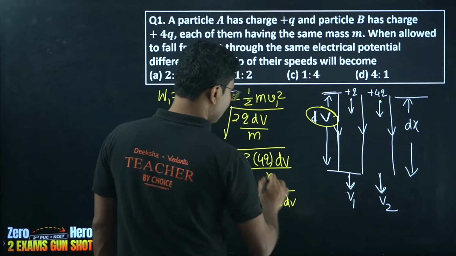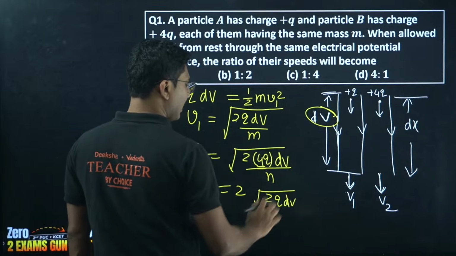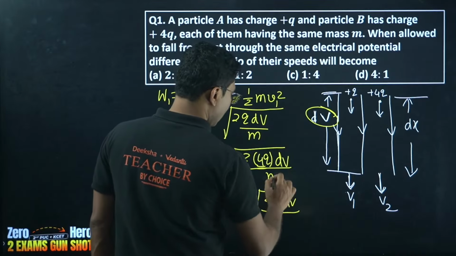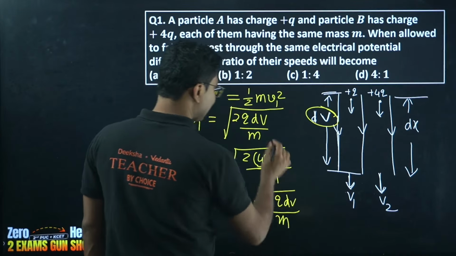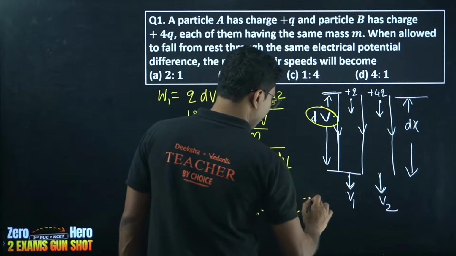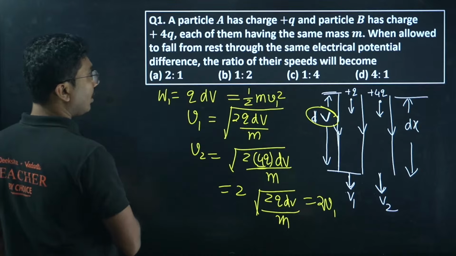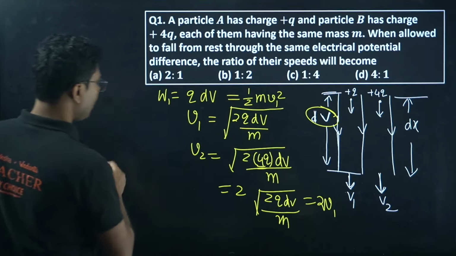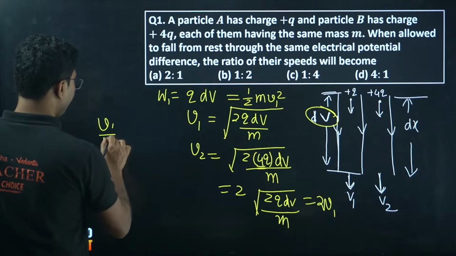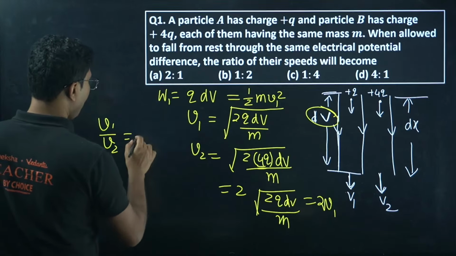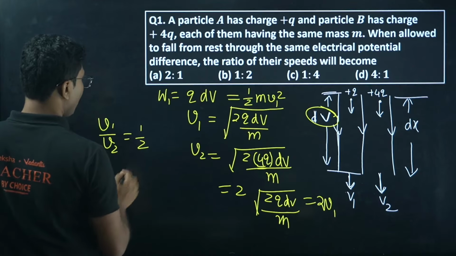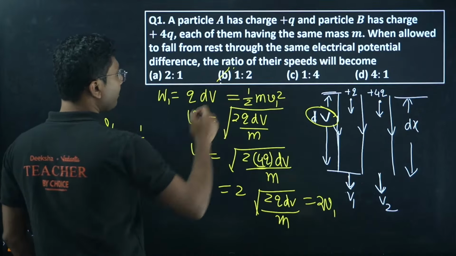We have taken the square root of this 4, the remaining we have not changed. This is exactly the same as V1, so V2 equals 2V1. So the ratio of their speeds, V1 is to V2, equals 1 by 2, so 1:2 is the correct answer. Yes, option B is correct.